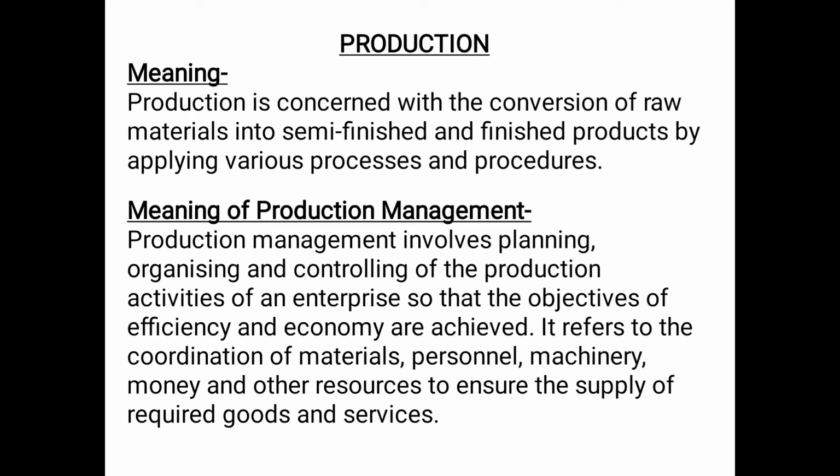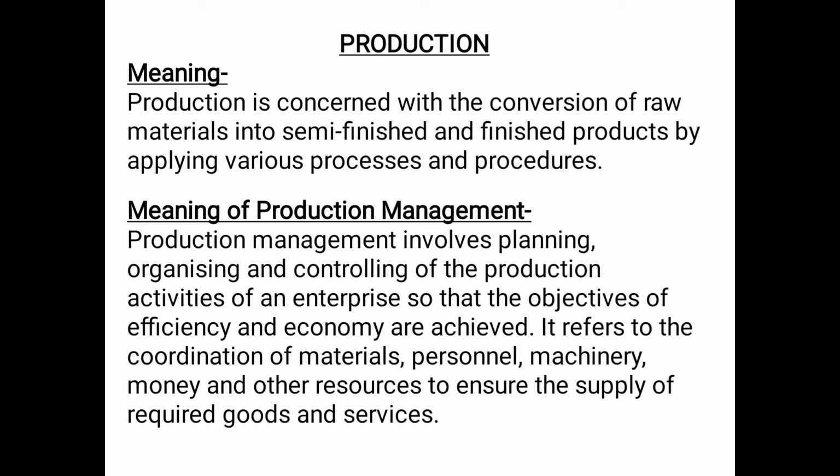For example, a log of wood, it is a raw material, but when a log of wood is converted into a table or a chair, then the process of converting that log of wood into a table or a chair is known as production. And every organization having a production department needs to manage the production activities. So management of production activities, the products so produced, the cost incurred, the materials, etc., is a part of production management. So let us discuss the meaning of production management.